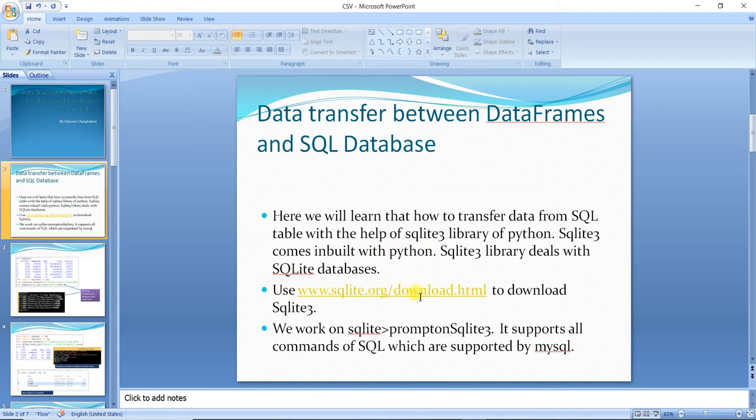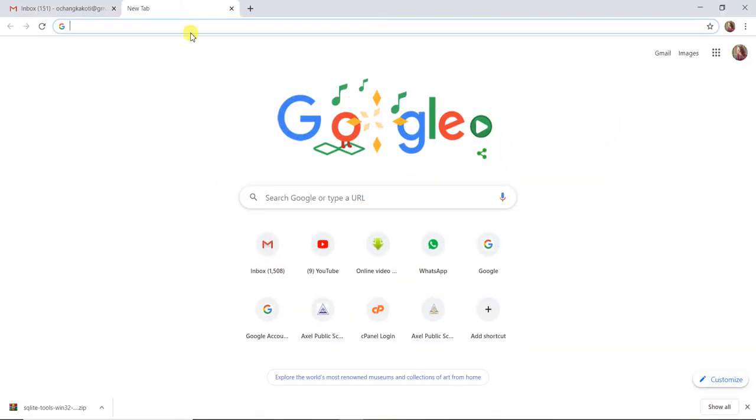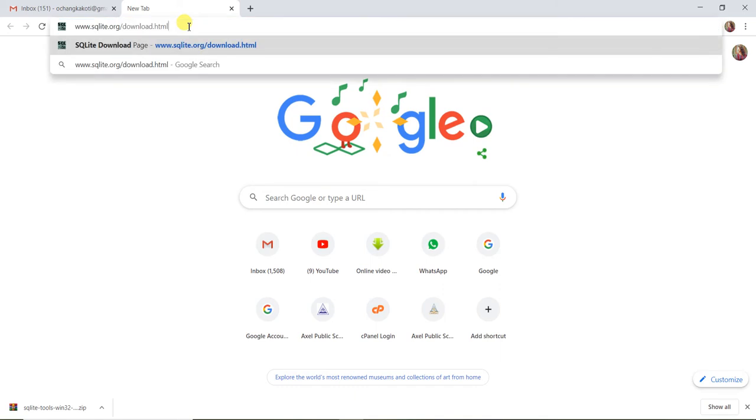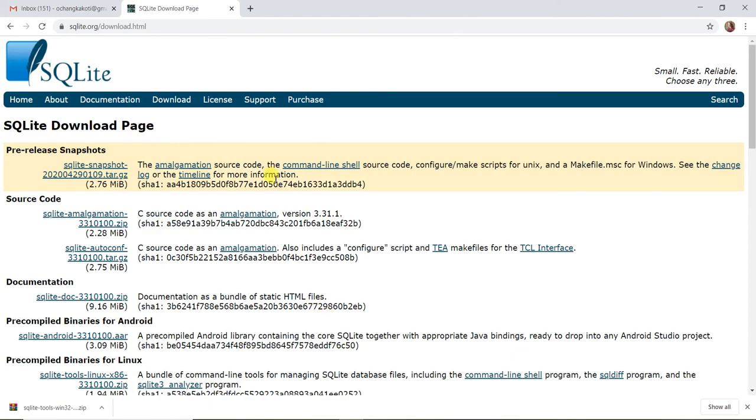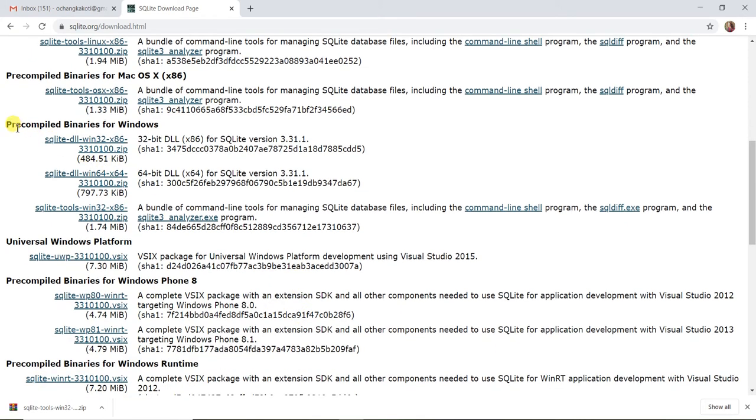Now to download this, we have to go to this website. So let us first go to this website. I will just copy it, Ctrl C, then I will go to the browser, and suppose in the URL I have pasted it, enter. So here you can see the SQLite home page, and here you have to go to this option, pre-compiled binaries for Windows, and download this SQLite tools, not the other two. DLL you don't have to download, you have to download SQLite tools.